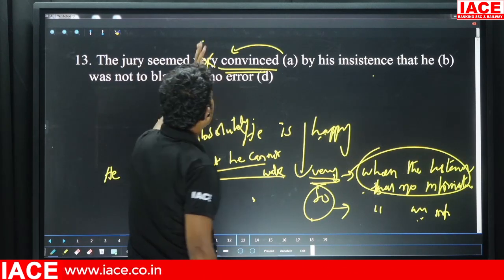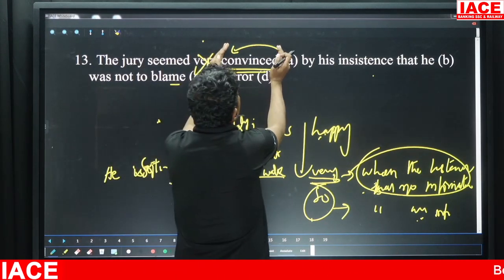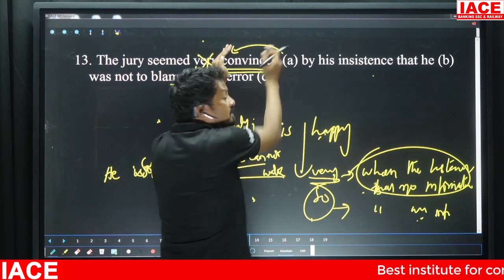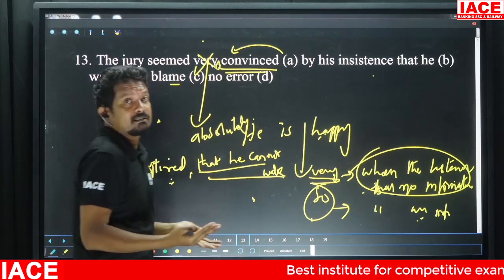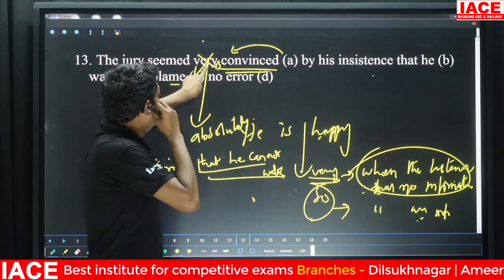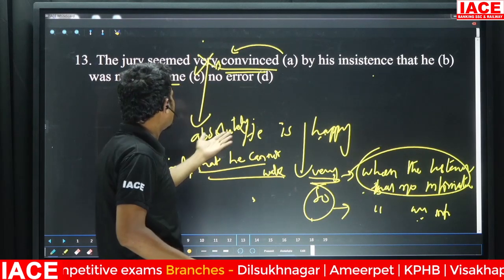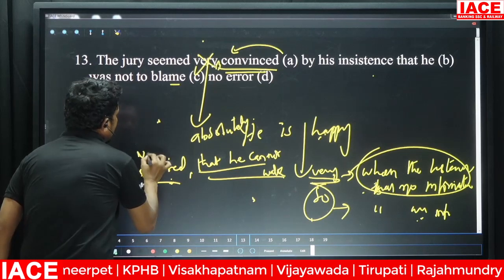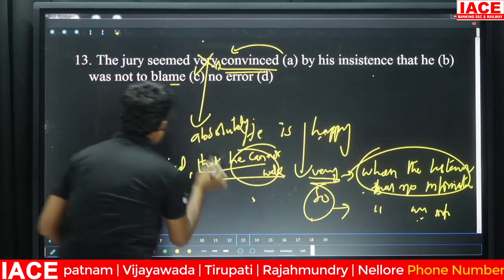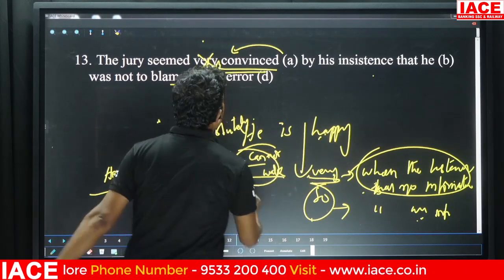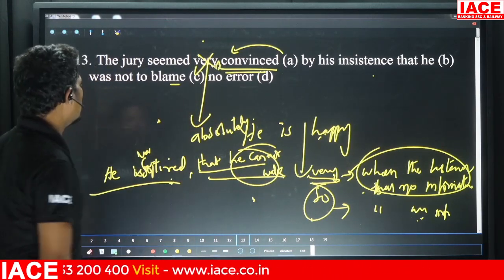The reason being, convinced cannot be used in degrees, right? So I cannot say very convinced, more convinced, the most convinced. It cannot have degrees. That is also one of the reasons why we do not use very here. Absolutely, we can use. In the other example, we cannot use he's very tired because we already have information, so we will say: he's so tired that he cannot walk, right? So I think you have understood this.